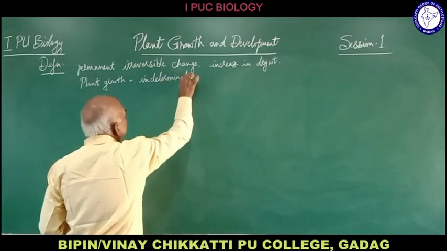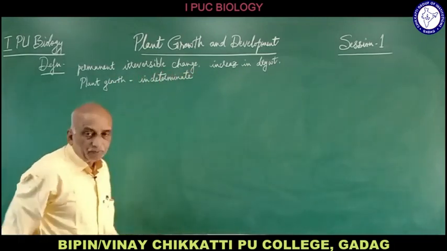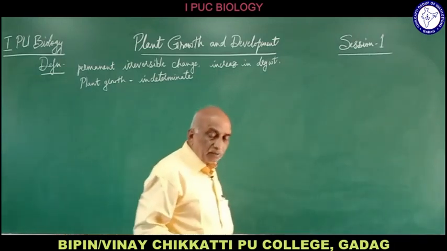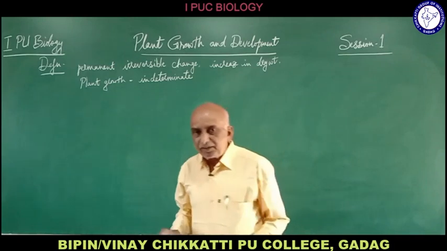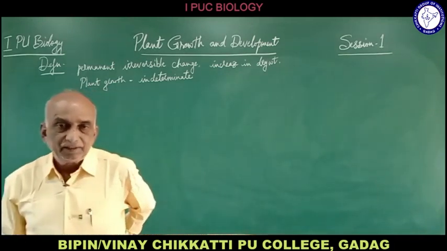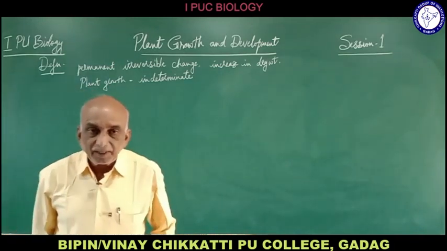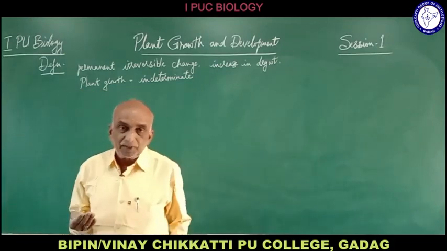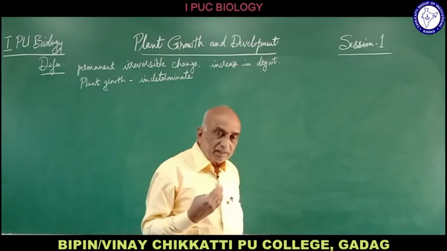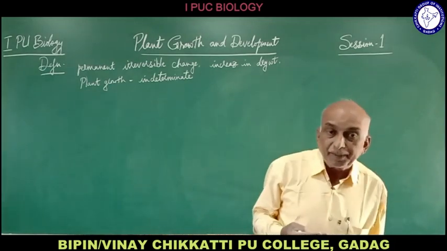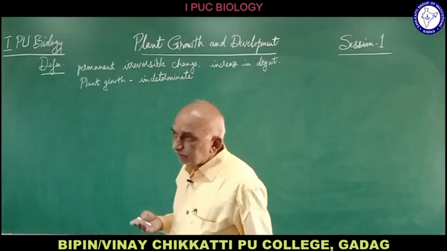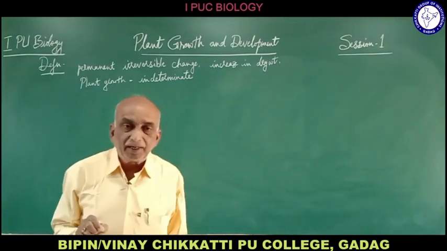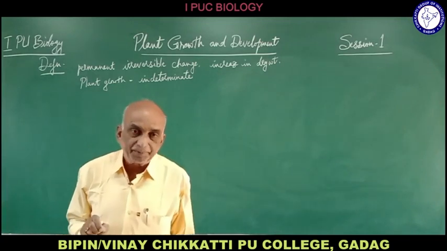So indeterminate type of growth, that is plant growth. That means the growth process is continuous throughout the life of the plant. Growth never stops in a plant. Either the rate may be very slow at a certain period and very rapid or fast during another period, or sometimes it takes place at a very minimum rate also.